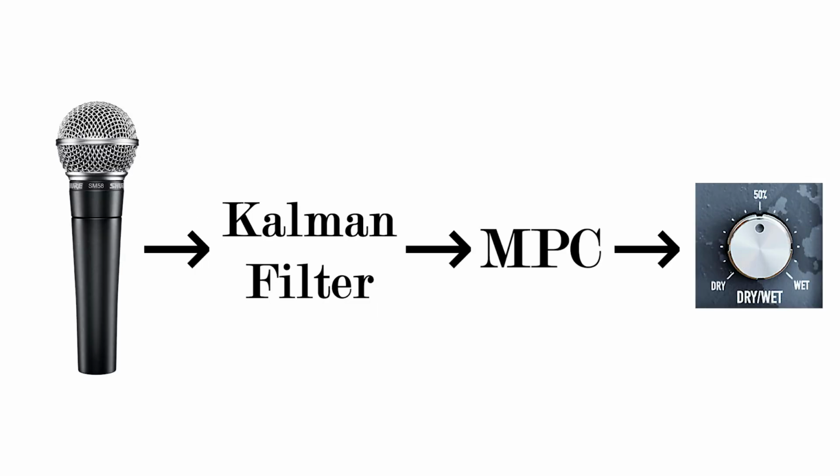Here's the big picture. Audio from the microphone feeds into the Kalman filter, which delivers a smooth estimate of fundamental frequencies and its dynamics. That estimate drives our MPC, which computes the incremental mix adjustments. Finally, the MPC output sets the plugin's wet-dry knob on the effect. Let's go into the Kalman filter in more detail.